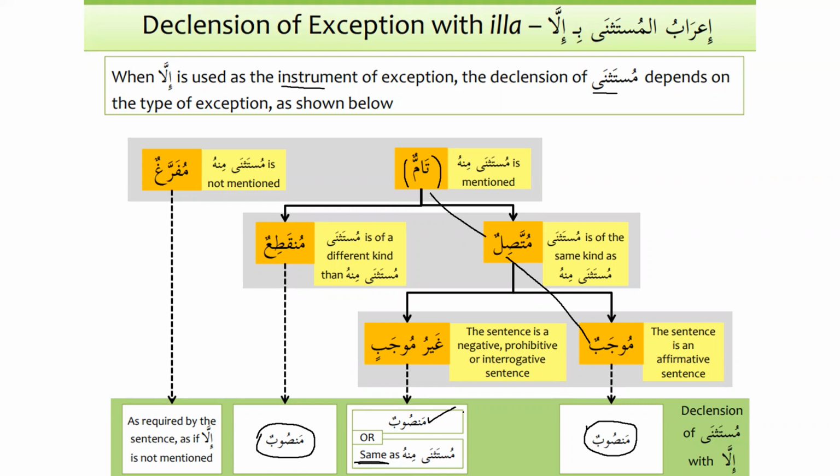Our focus is on if the sentence is tammun, muttasilun, mujabun, then it will be mansub. And if the noun after illa is munqati'un, it will also be mansub. Mufarraghun and ghayru mujabun, inshallah, when we do the exercises, will be much easier to understand. So as of now, we focus only on these two ideas. Is that clear? Yes, Ustad.